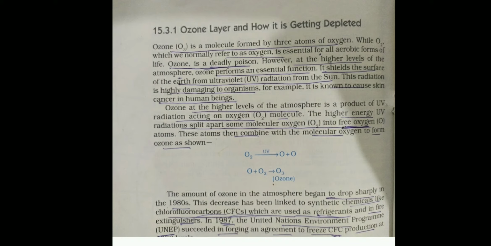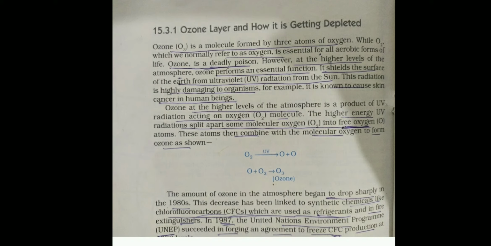So we know oxygen. In the higher level of the atmosphere, ozone is the product of UV radiation acting on the oxygen molecule. The oxygen molecule is O2.